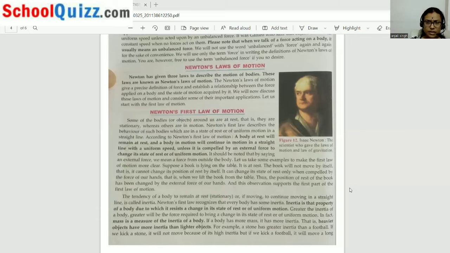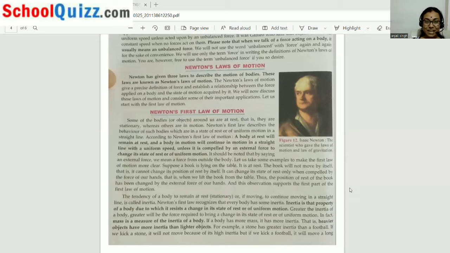Again, there are so many examples: the position of a book, the position of a cyclist, anything. So many examples in the universe are based on Newton's law. That is why he is considered a great scientist.